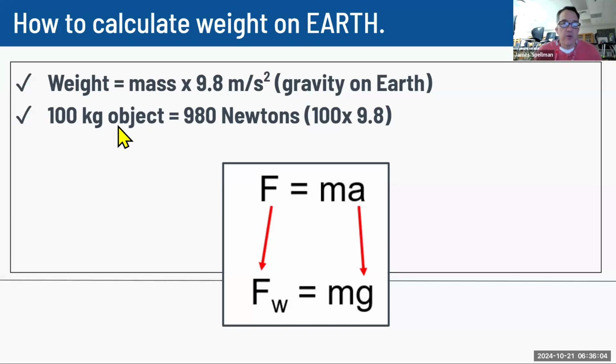So if we had a 100 kilogram object, its weight is going to be 980 newtons, because we would just do that 100 kilograms and multiply it times the acceleration of gravity, and that's going to be 9.8.